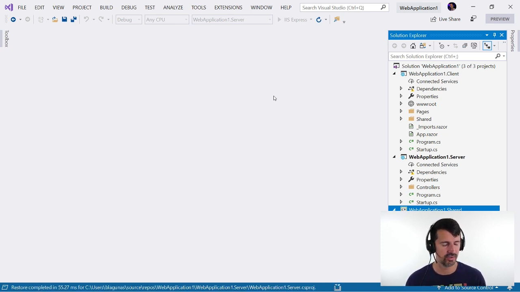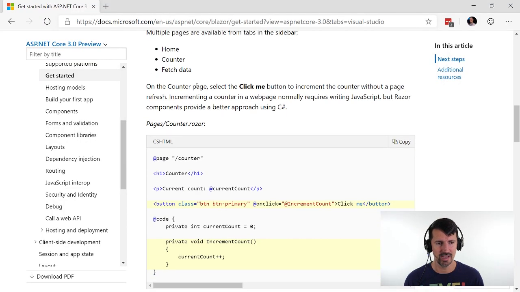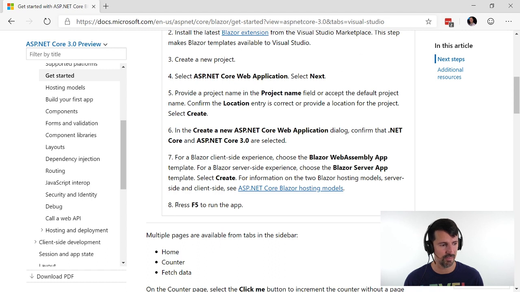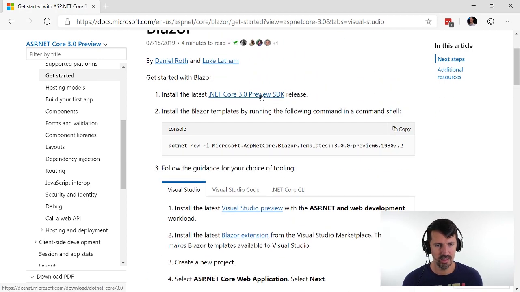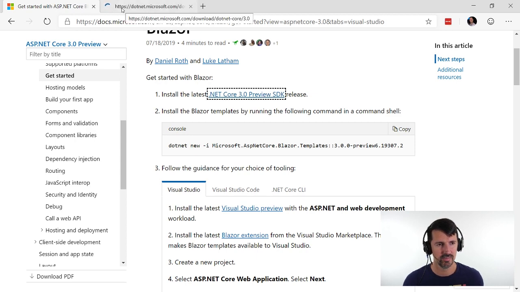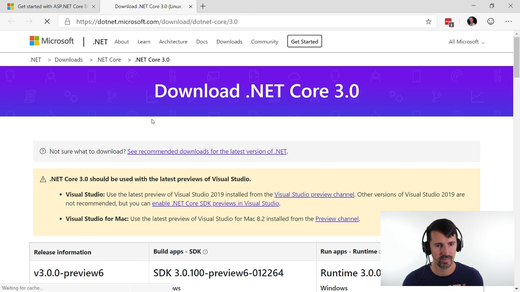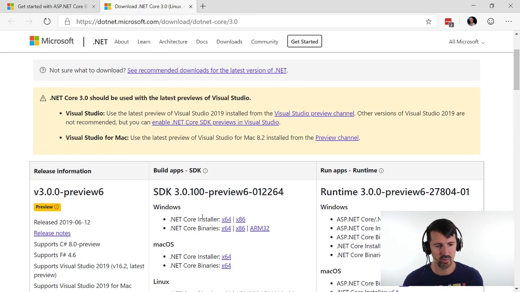Carl Shiflett, probably have to start the client. I don't know. I'm following their directions to the T. So if it doesn't work, maybe we can submit a pull request to fix their docs. But I'm going to go step by step right here. I'm doing step 8. So which .NET Core 3 SDK are you using? Well, following this guidance, I clicked on this link, .NET Core 3 Preview SDK, and it opened up another tab. And I installed the Windows .NET Core Installer x64 for the Preview 6-012264. That's the one I'm using.